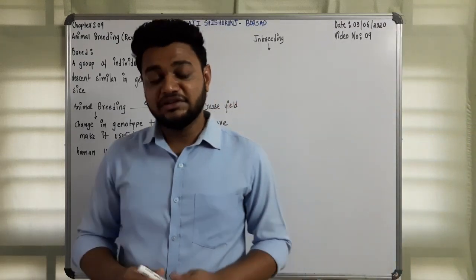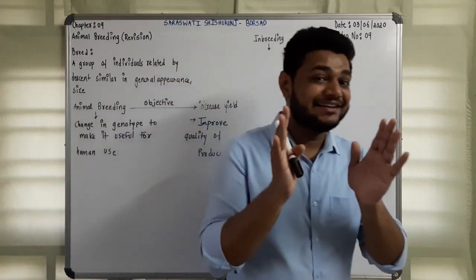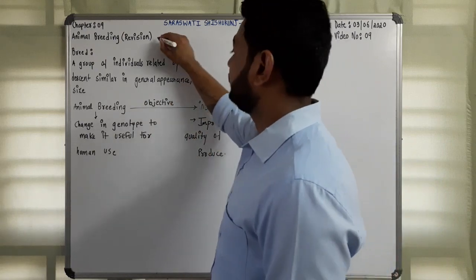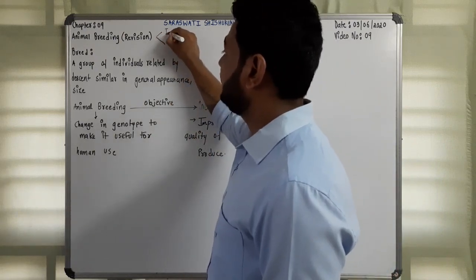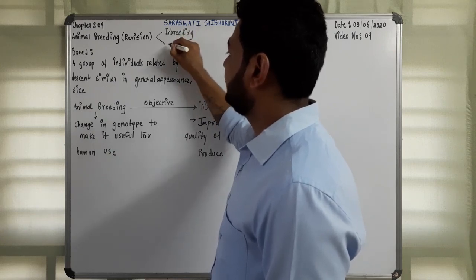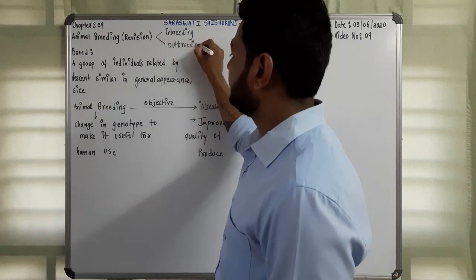Remember that these are related individuals. There are two types of animal breeding: inbreeding and outbreeding. Today we are going to discuss inbreeding.